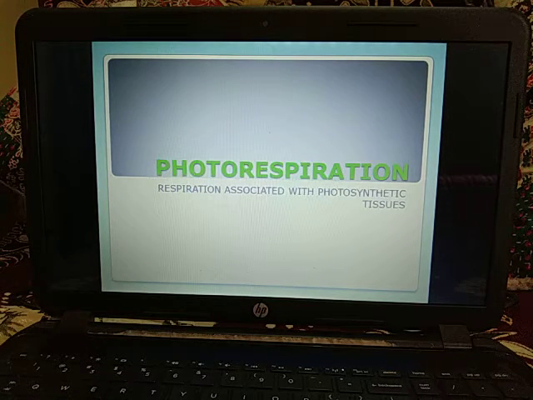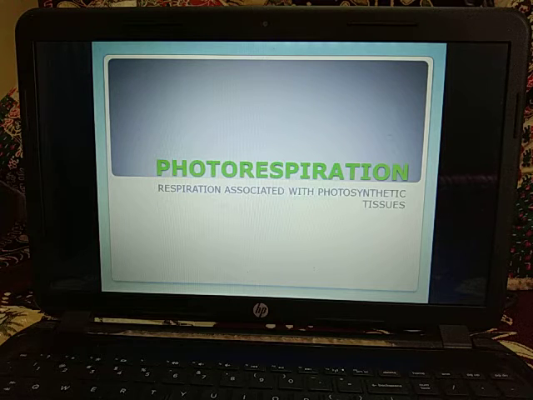In photorespiration, two molecules of phosphoglycolate formed by oxygenation of RuBP are changed into one molecule of phosphoglycerate, that is PGA, and one molecule of carbon dioxide. In other words, 75% of carbon lost during oxygenation of RuBP is recovered by photorespiratory carbon oxidative or PCO cycle.